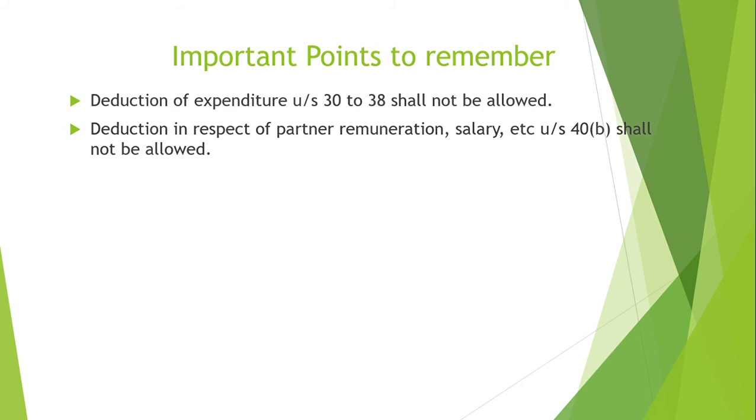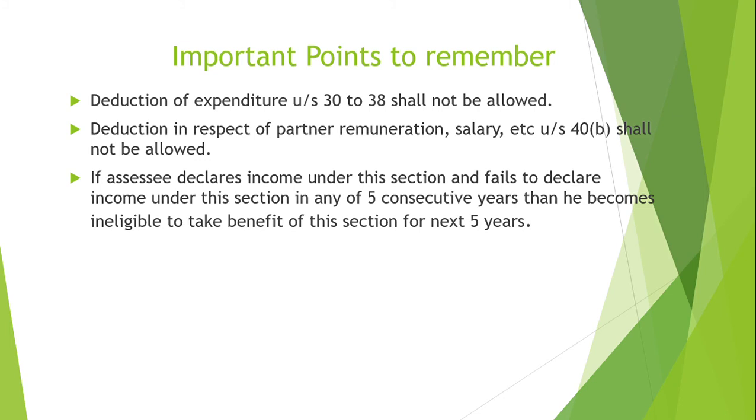Third, if assessee declares income under this section and fails to declare income under this section in any of 5 consecutive years, then he becomes ineligible to take benefit of this section for next 5 years. Let us explain this point with an example.